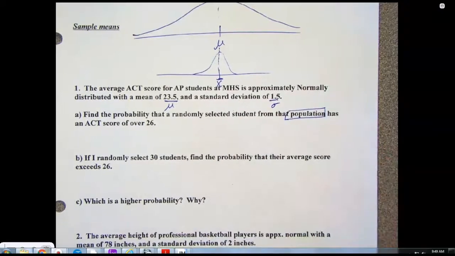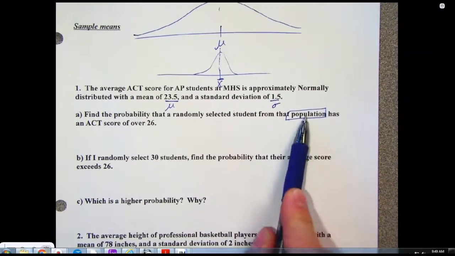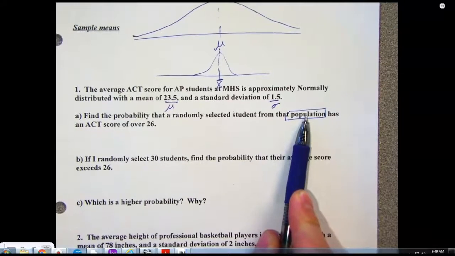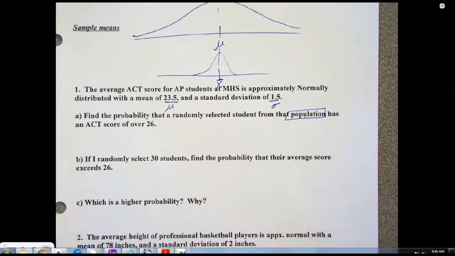So there's two ways you can think about it. One is it's from the population, so I didn't take a sample. What we're trying to decide here is which one of these to use. So we're going to do normal CDF, whatever, comma, whatever. Tell the calculator the mean. But what's true about these numbers anyways? They're the same. So if I'm going to tell the calculator the mean, I don't really need to know which one of these it is. I just need to tell the calculator that number.